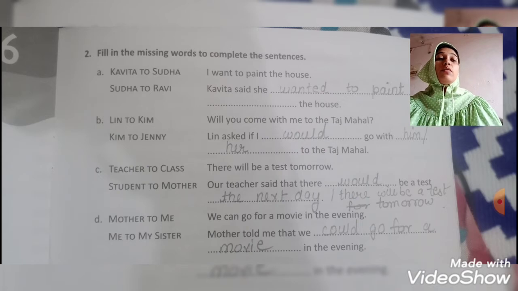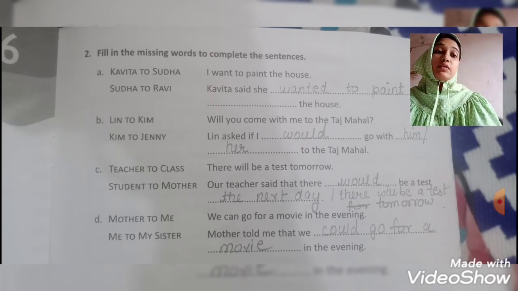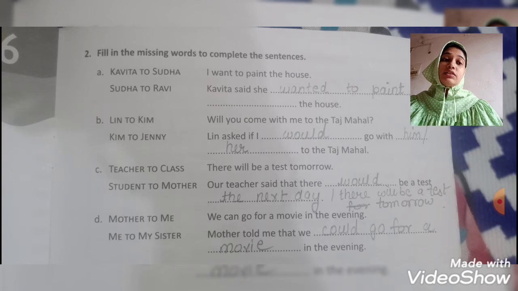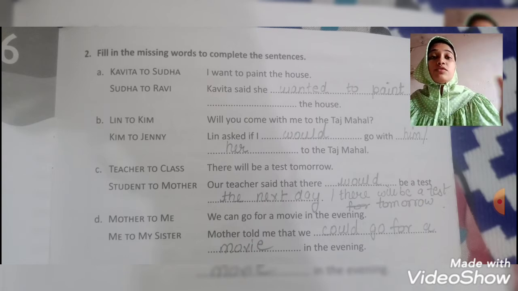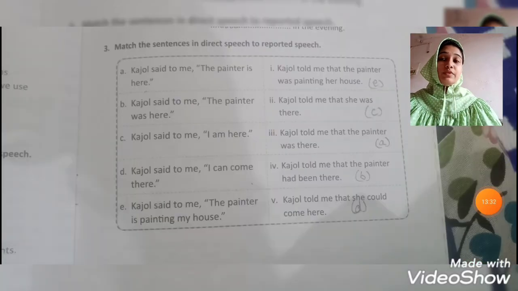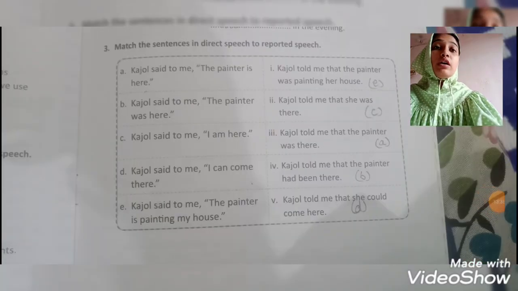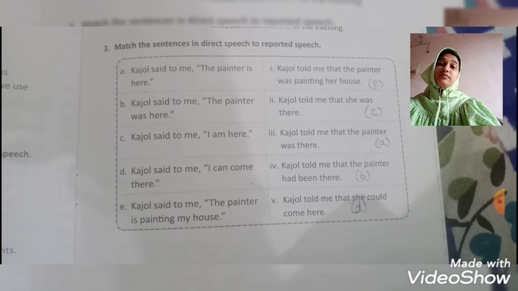So that is how, what are the changes here in question number D? That we remains we, can turns into could, go for a movie in the evening. So those are the changes. Those were the answers for your question number 2 of your worksheet number 6.